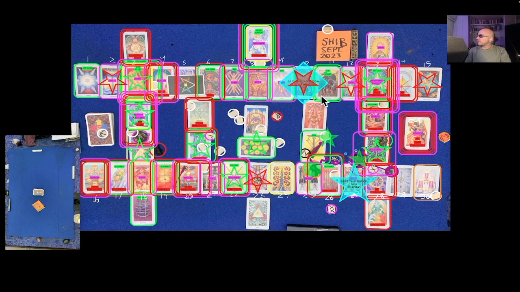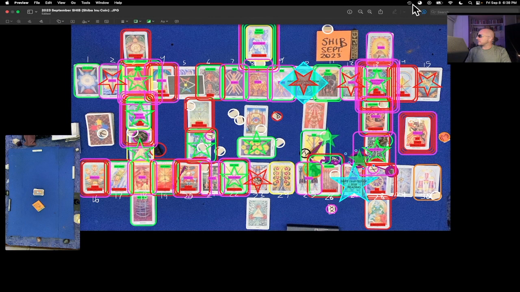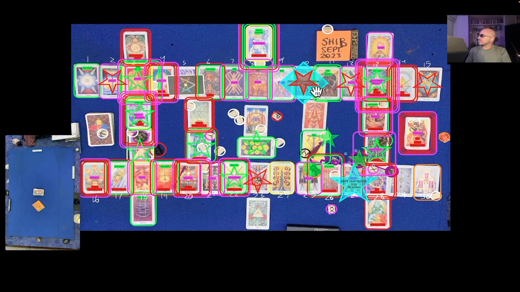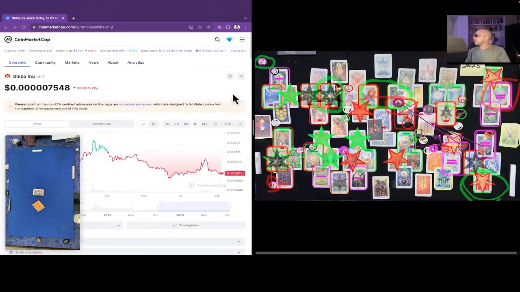This is the SHIB coin 1 month overview reading for the month of September 2023. It's currently September 8th, 2023, 6:38 p.m. Eastern Time. We actually recorded this quite a bit ago, but the file got deleted, so here we are doing it again. And the price of SHIB coin at the time of this reading is currently